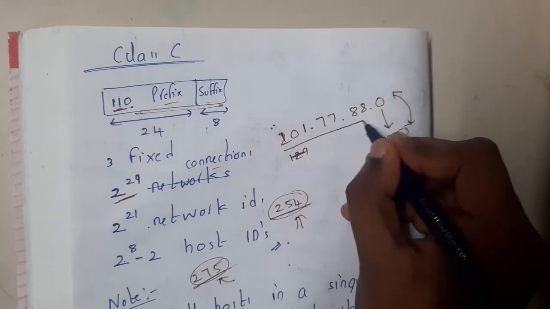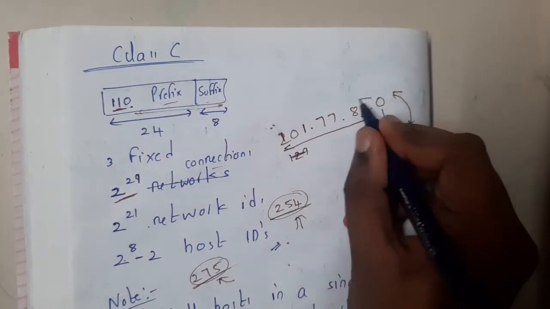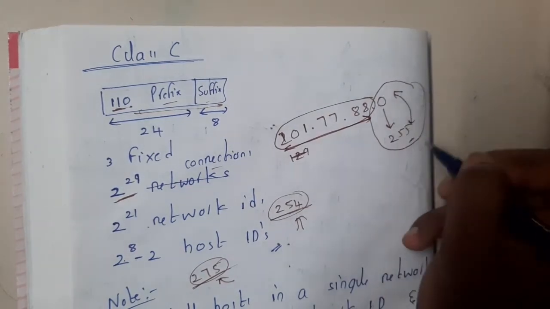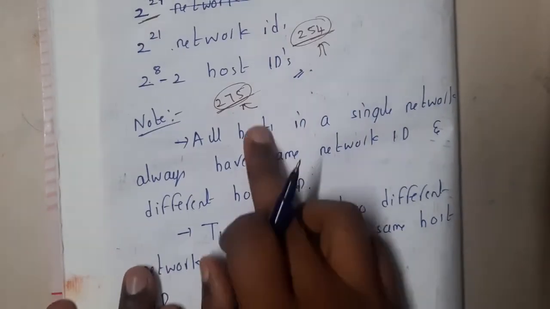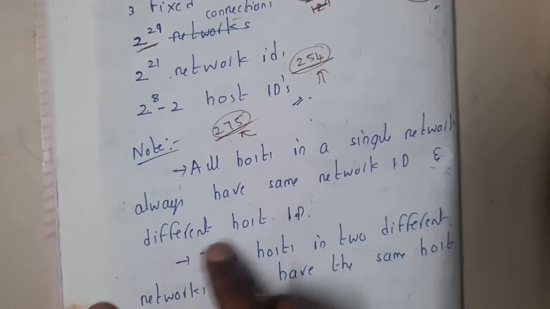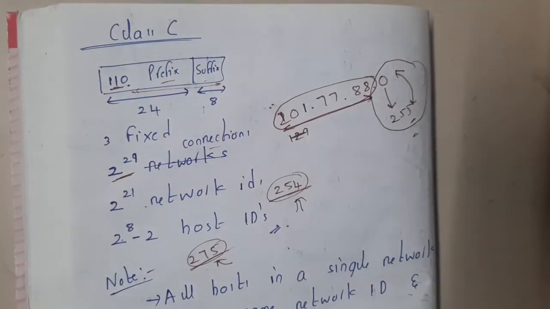So basically each and every device connected to the same network will have the same network ID, but only changing in their host ID, right? Yes. Okay, so that's what it is written here. So all hosts in a single network always have the same network ID and different host IDs. Got it? Yes. So always remember, guys, don't get confused with these terminologies, okay?